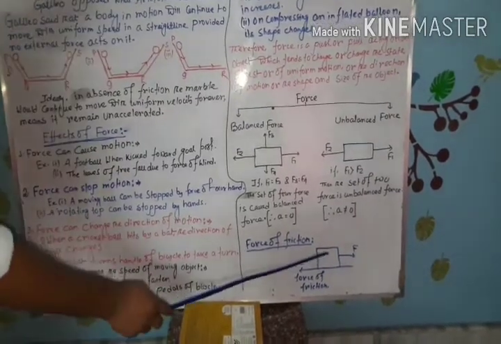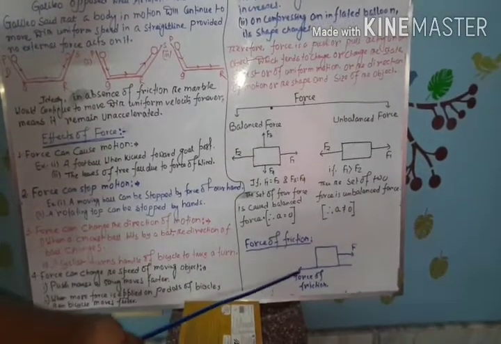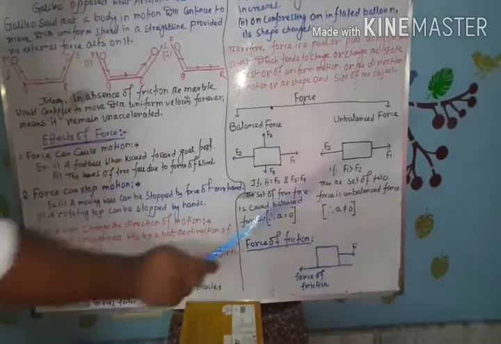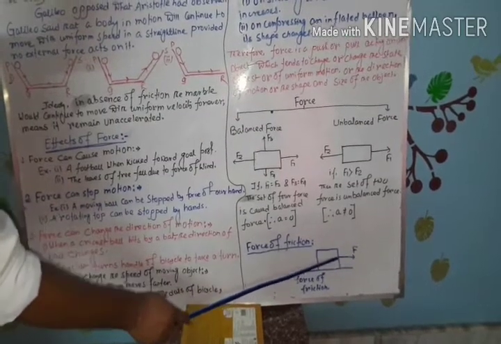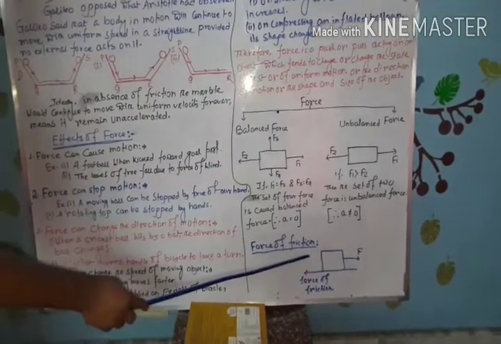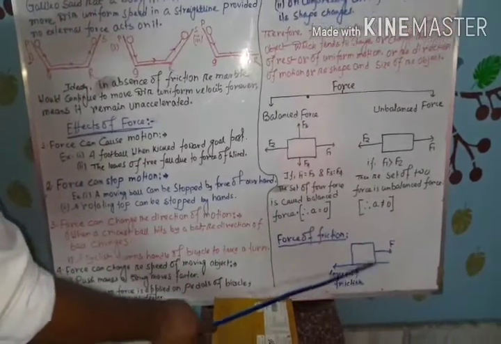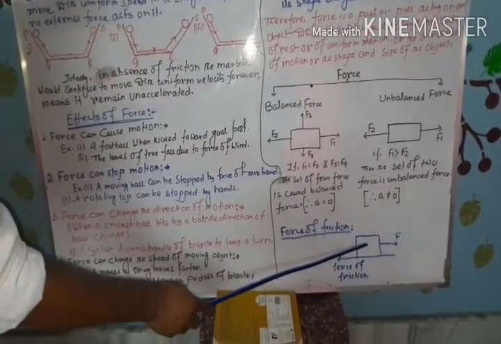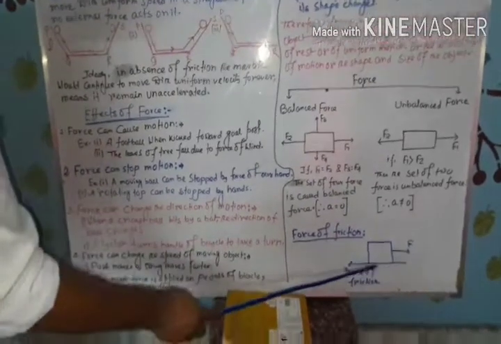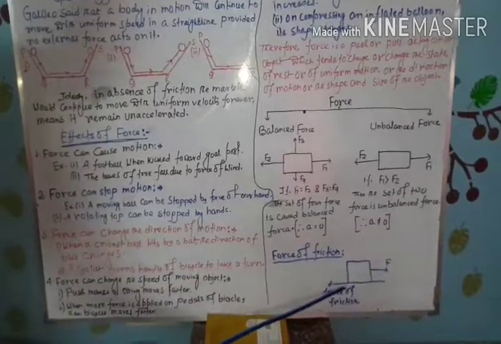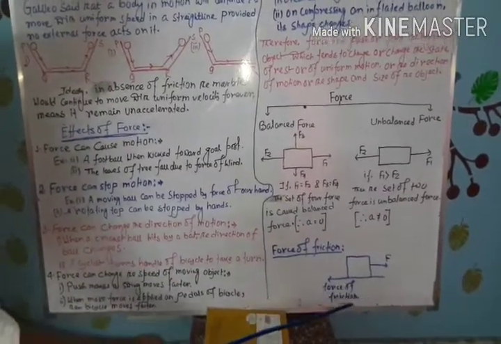Now see the diagram. This is a block which is situated over a horizontal surface. If you apply an external force F like this, then the force of friction acts between the surface and the object in a direction opposite to the direction of the applied force along the contact surface. So as F is our applied force, this is our force of friction.